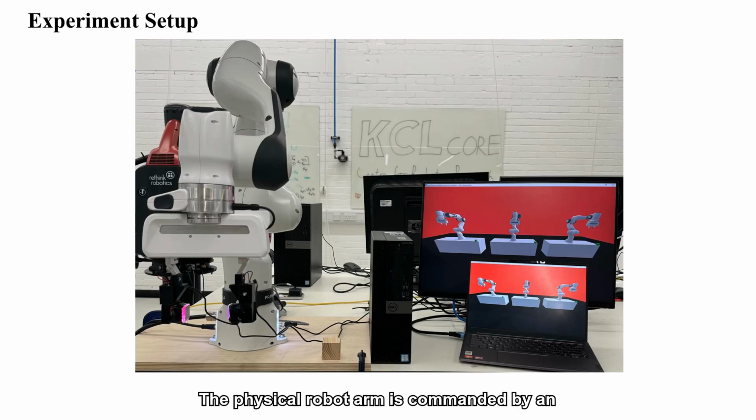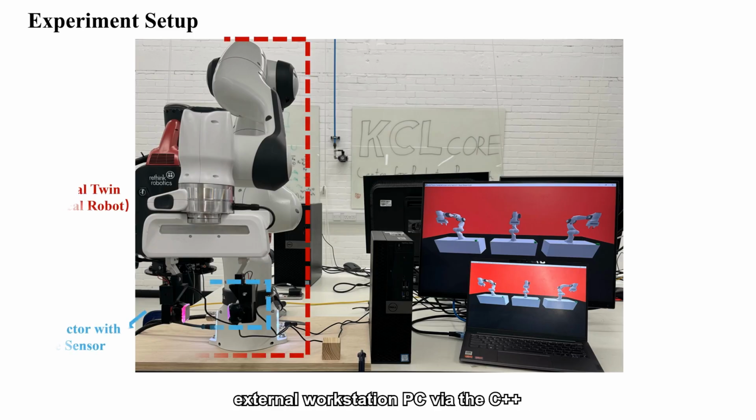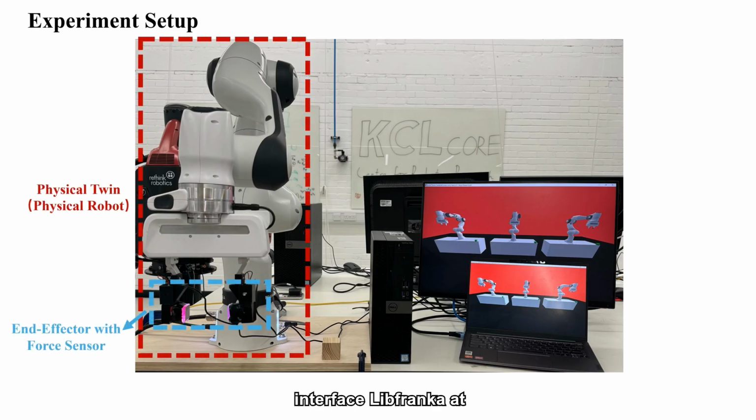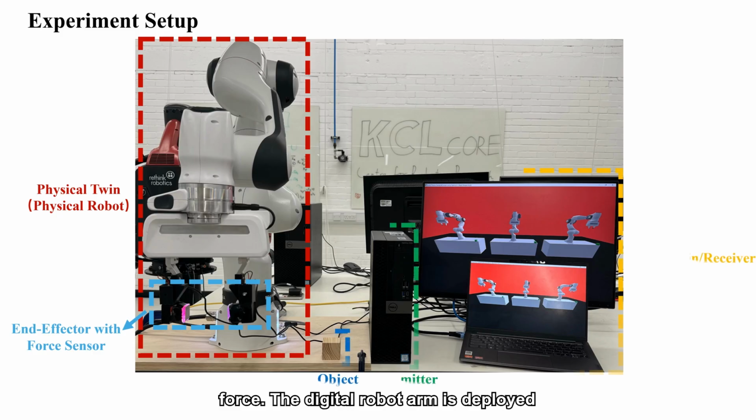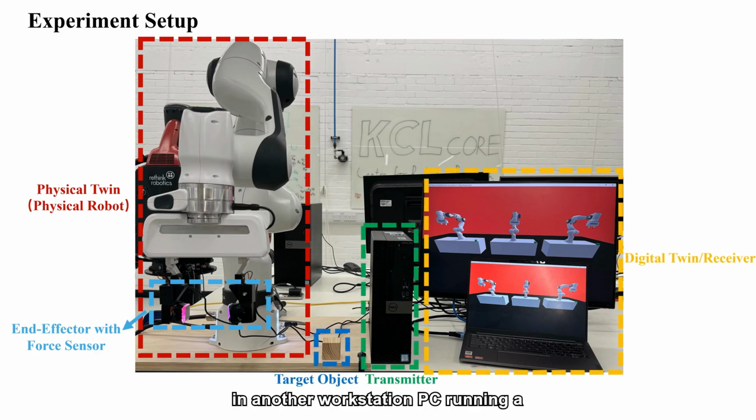We also validate our framework in real-world experiments, where we perform the pick and place task as an example. The physical robot arm is commanded by an external workstation PC via the C++ interface libfranka at 1 kHz. To capture the contact force, a GelSight sensor is attached to the surface of the gripper pads, which is a gel-based tactile sensor that can perceive the shape change of the contact surface and identify 3-axis contact forces. The digital robot arm is deployed in another workstation PC running a PyBullet simulation.